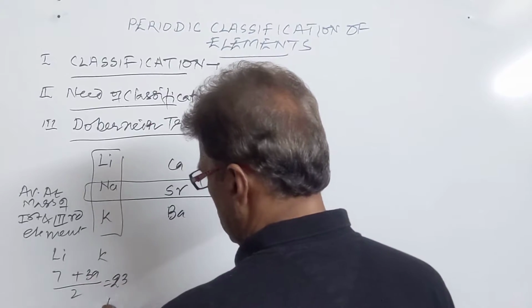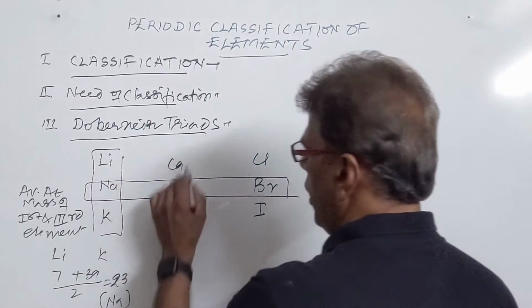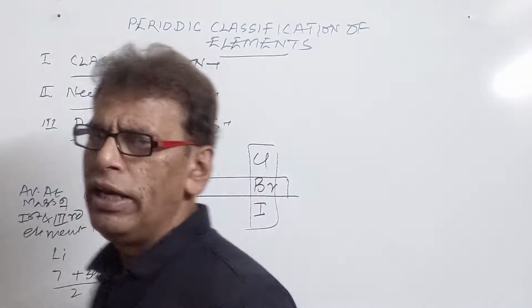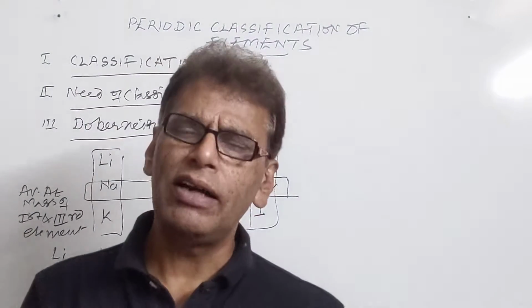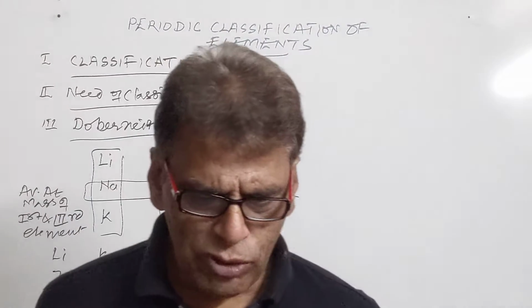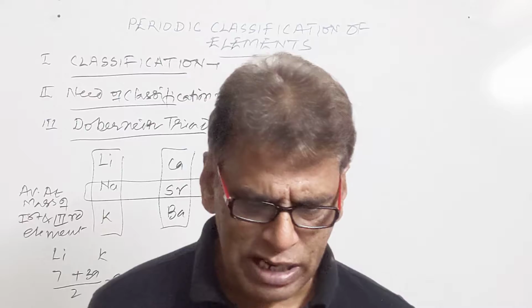So this is the mass of sodium. Similarly in this triad it was done. He made a few triads but was not successful in making triads of all the known elements. Therefore his attempt was later on discarded.